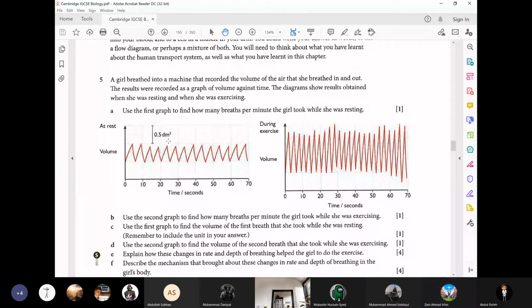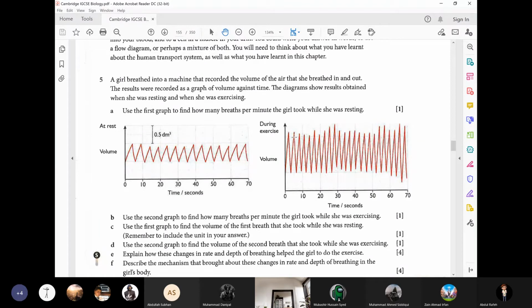Now D, use the second graph to find the volume of the second breath that she took while she was exercising. Now this time we have to find the second breath. Already scale. What is the scale? You see this scale, the scale is equal to 0.5 cubic decimeter. Now look here, you see this is 1, this is 2, and a little bit more than 2.